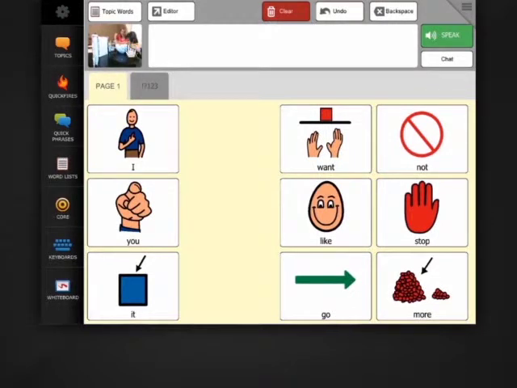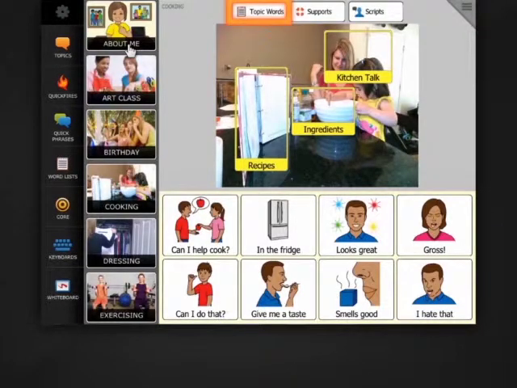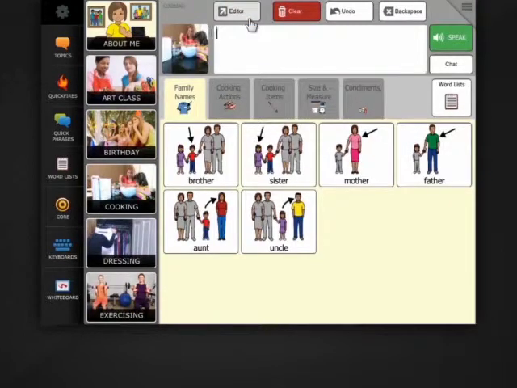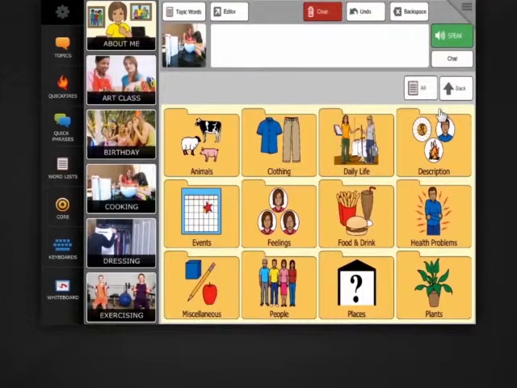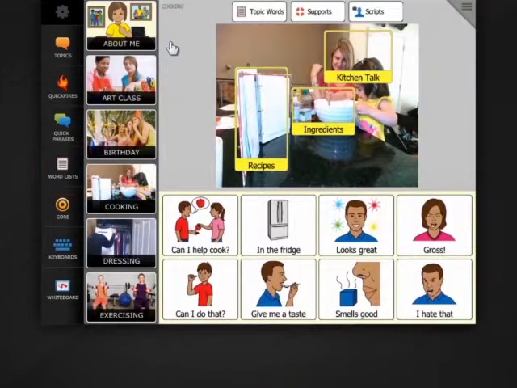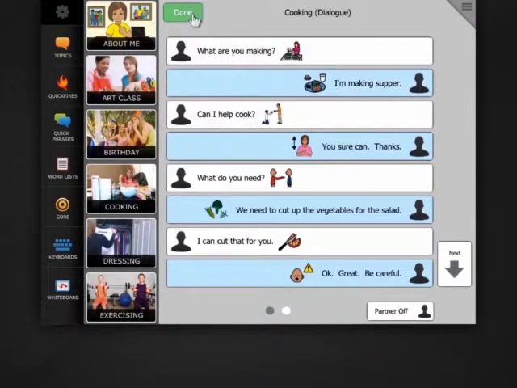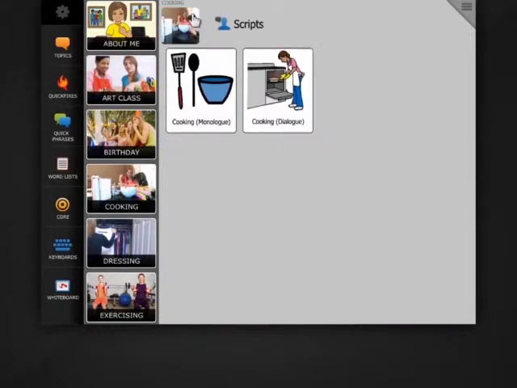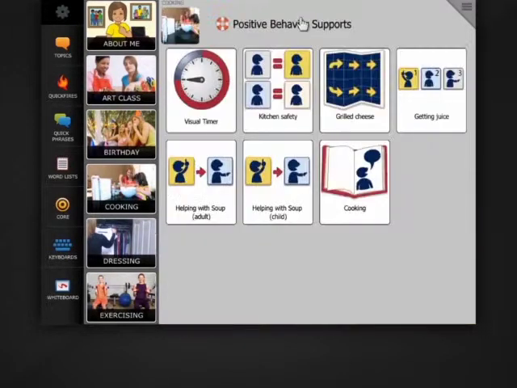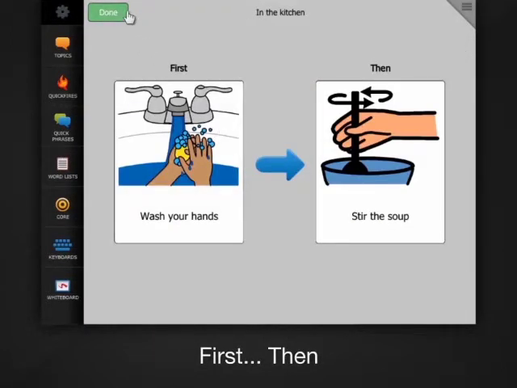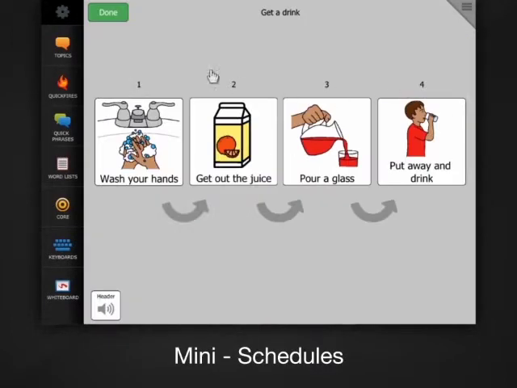Word lists are next. In each topic, you'll see lists of words related to that topic. We call these topic words. You get to all word lists from here or from your toolbar here. Next to topic words, you'll see supports and scripts. Scripts provide a model for how conversation might work in this topic. Supports are samples of positive behavior supports like first-thens and mini-schedules related to the topic.